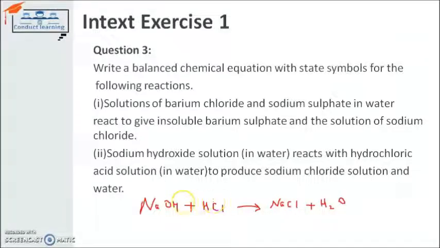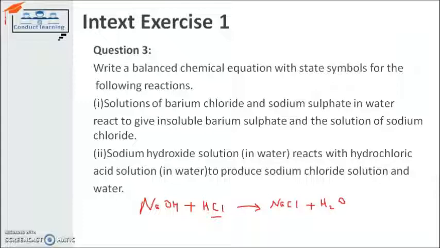Sodium hydroxide is represented by NaOH and hydrochloric acid by HCl. This is basically an acid. When both are reacting, sodium hydroxide solution NaOH, which is nothing but a base, when it is reacted with the acid HCl, it is giving us sodium chloride and water. Now I have to check whether the equation is balanced or not.